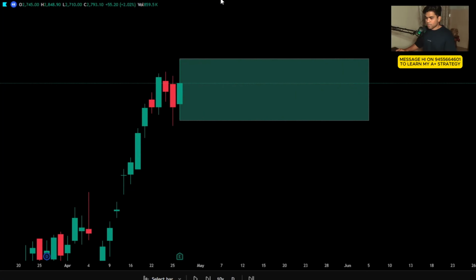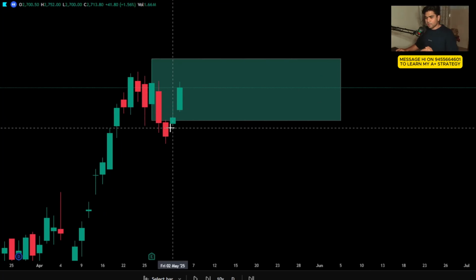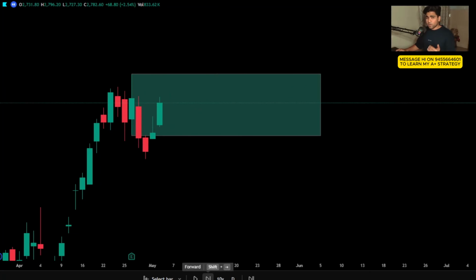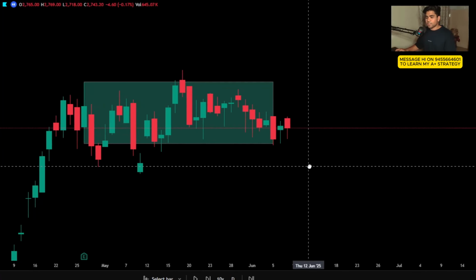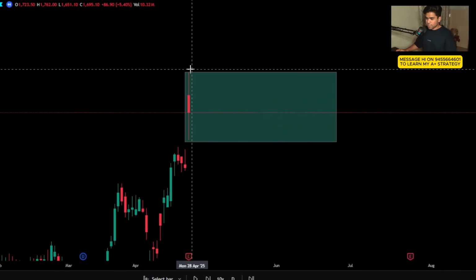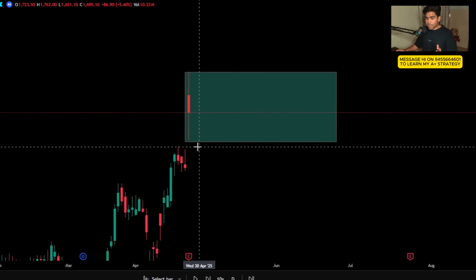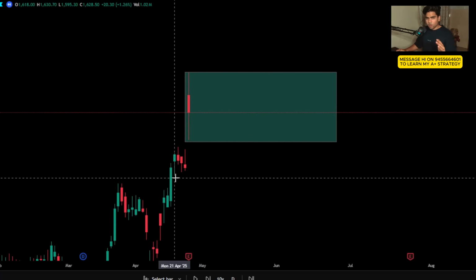Initial bias bullish, looking at the high and the low of the candle, stretching the zone. Now we want an upside movement and a retracement. Market started its journey from the downside only, so we are simply going to skip the trade. But for the sake of understanding, let's see what happened. See, nothing much happened. The stock literally went sideways. So that's the high and the low of the volatile news candle. Higher high, higher low, upside movement.